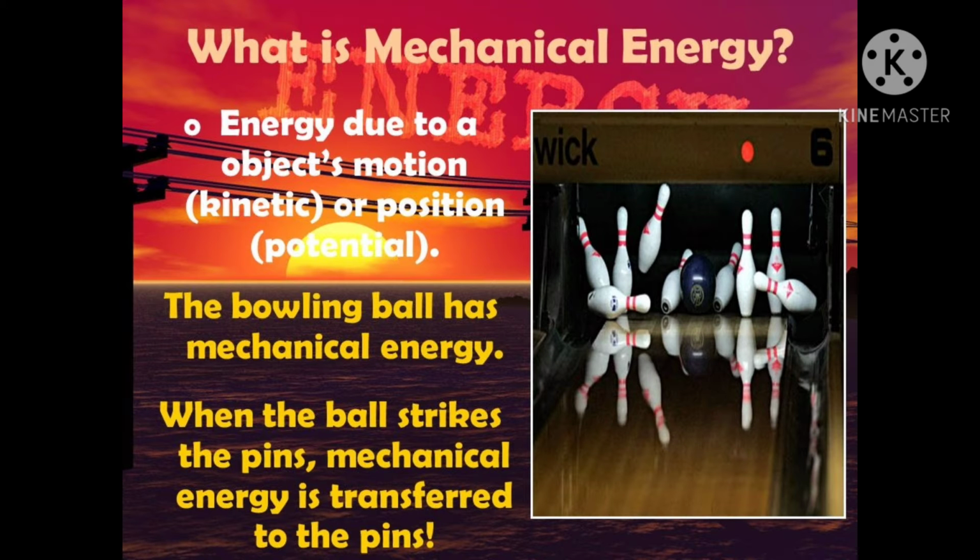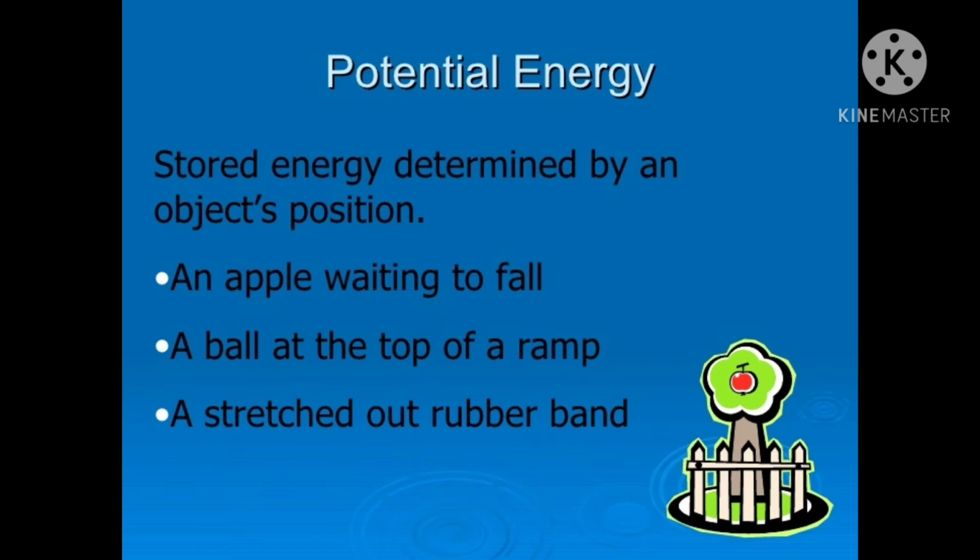Now let us know about the first form of energy, that is mechanical energy. Children, the energy of an object due to its motion or position is known as mechanical energy. Energy determined by the object's position, or you can say stored energy, is known as potential energy. Here, an apple waiting to fall is a good example of potential energy.